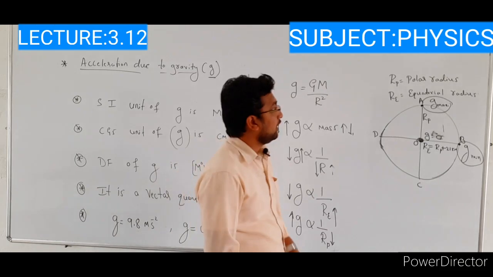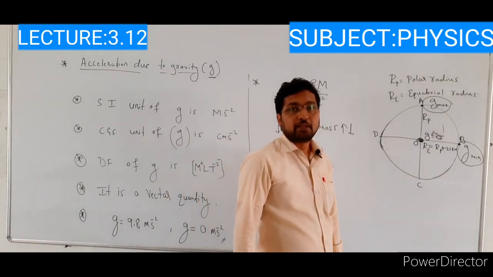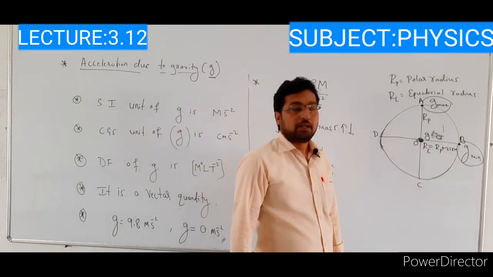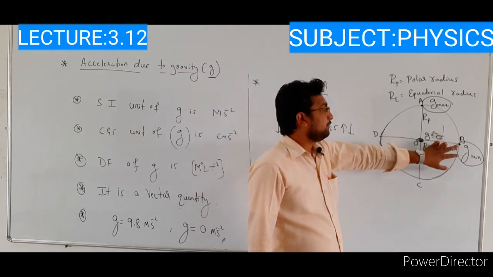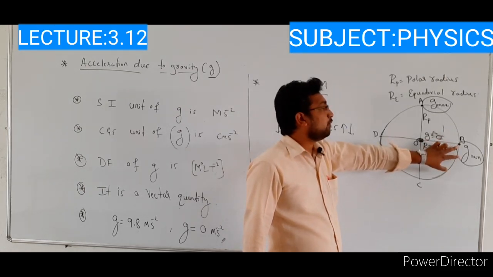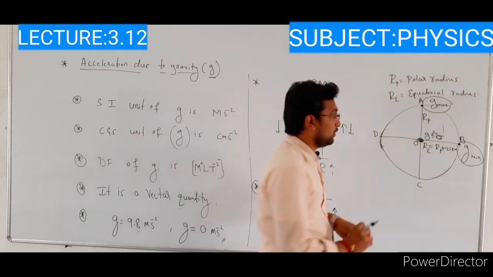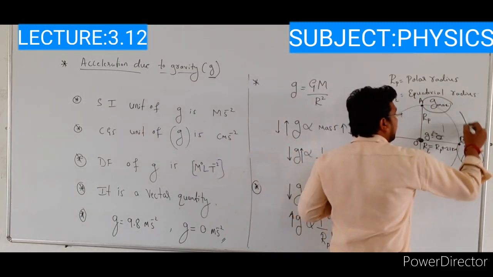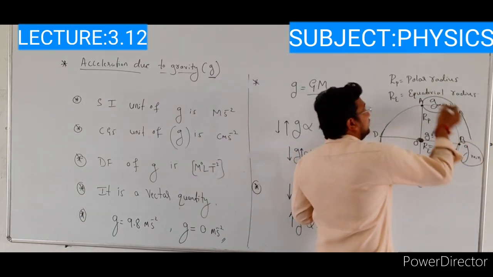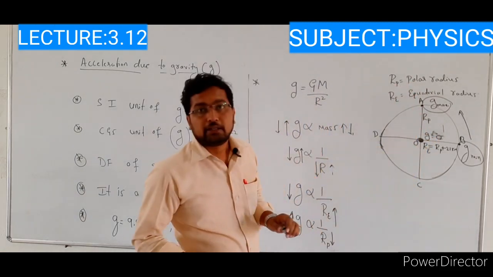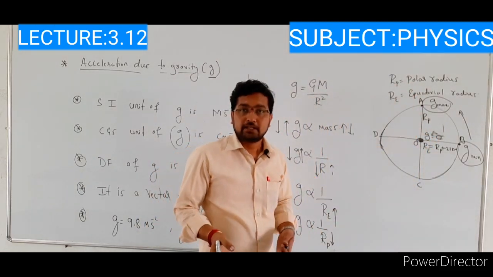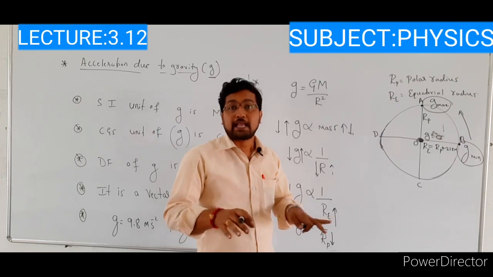Okay, see here. Suppose a body is moving from point B to point A. Suppose we are taking a body from point B towards point A. Whether its weight increases or decreases or remains as it is.